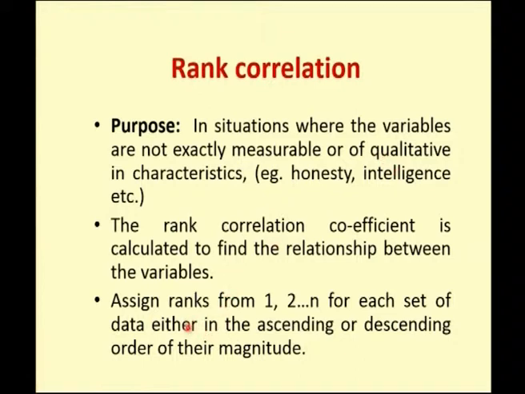So, what we need to do is rank the values. If you have test scores or test marks, you have to rank them accordingly for each set of data. As I told you, if you are dealing with correlation, you will have bivariate data, two variables, and you need to rank the variables, that is your x variable and y variable, either in ascending or descending order of magnitude, and we are going to find the correlation between those two. So, that is by the name rank correlation.